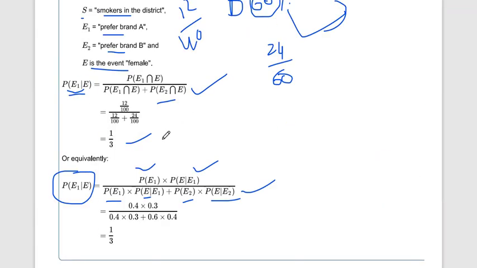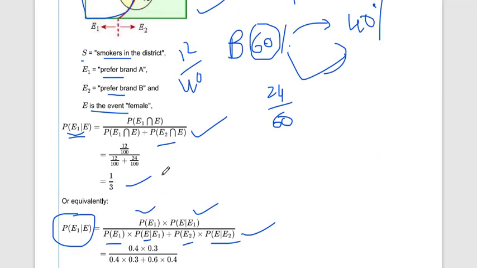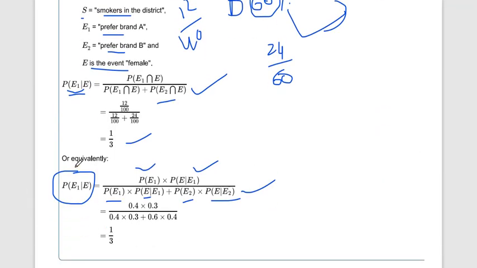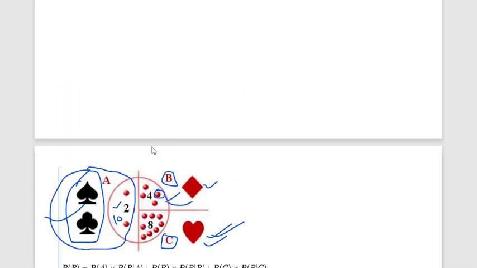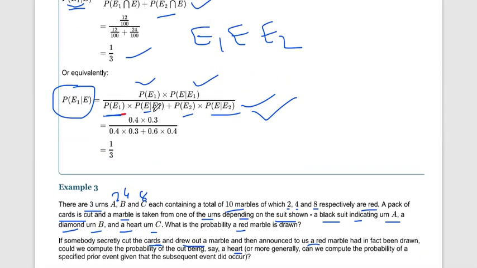From our previous example we had three events, E1, E and E2. So that time we had to use that formula. Now let's assume we have only two events. So this is the same formula, just like this. But here this will become E1 given E1, so 1.